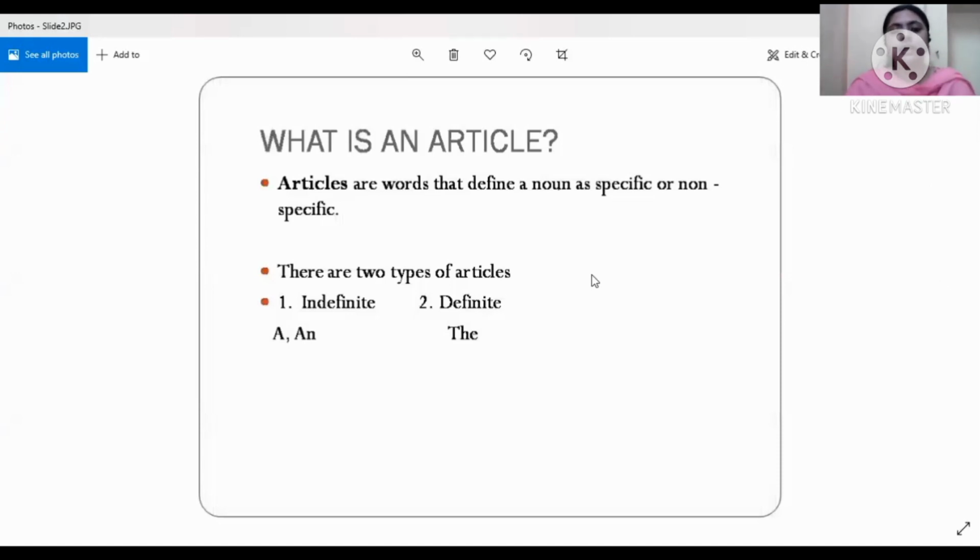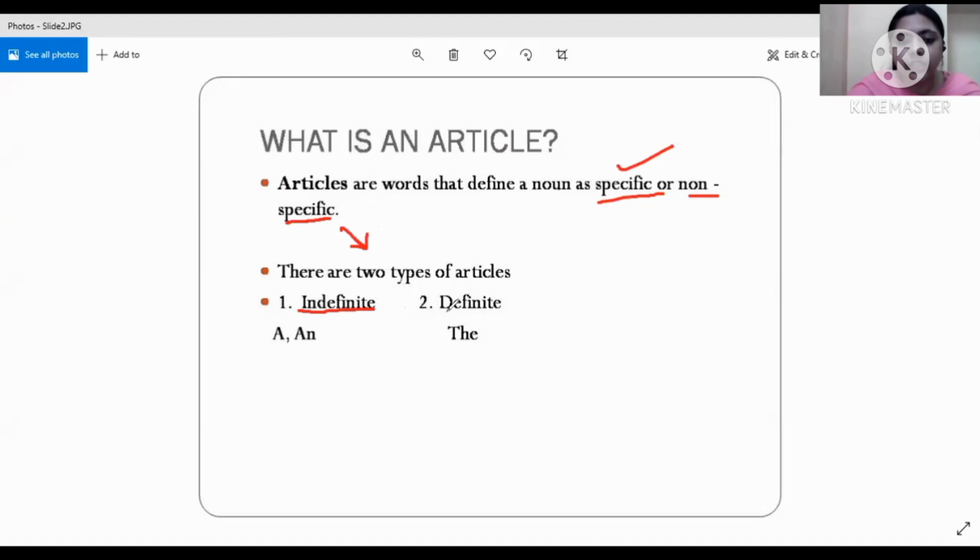Now, what is an article? Articles are words that define a noun as specific or non-specific. So, depending upon this definition, we have got two types of articles. Now, what are they? Indefinite and definite.